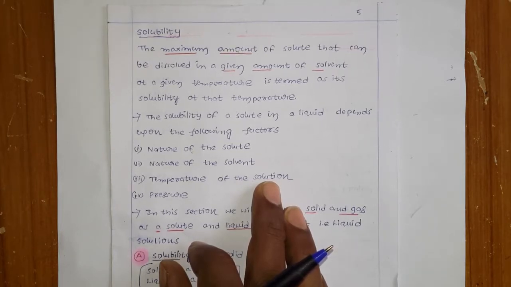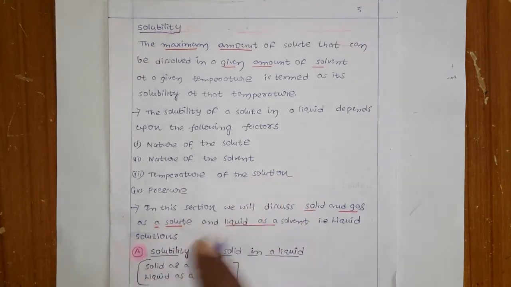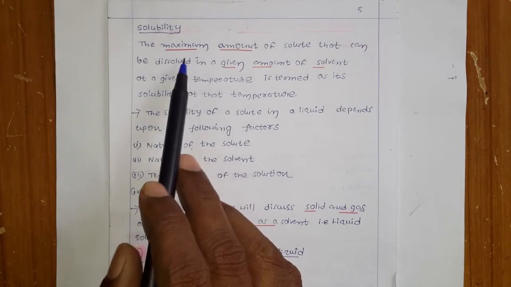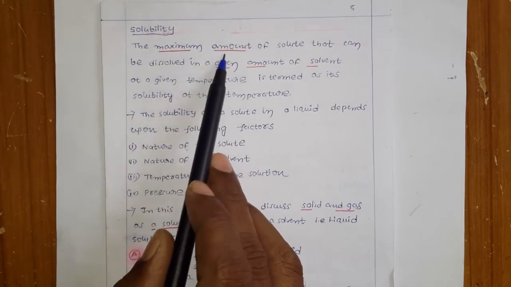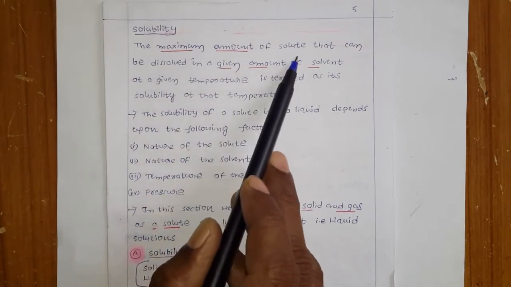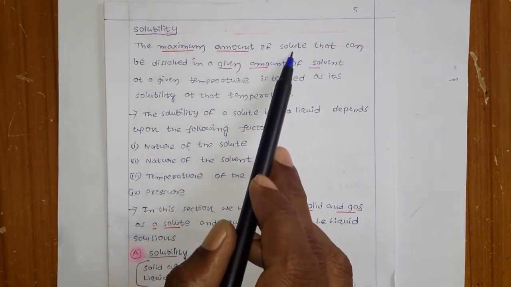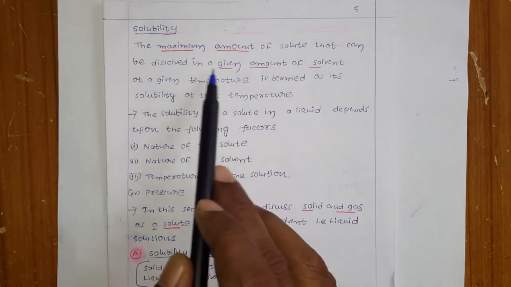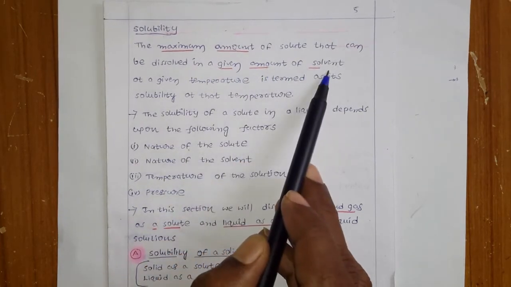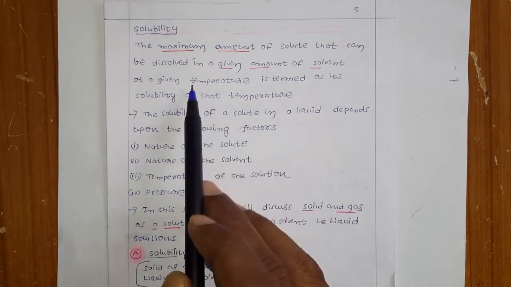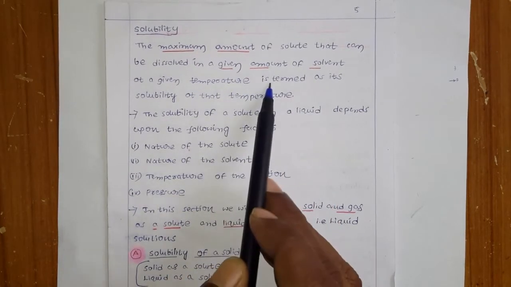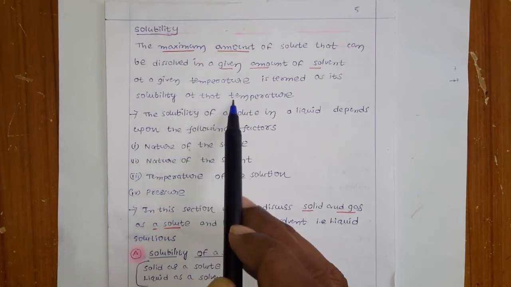But what is the exact definition? What is solubility? It is a very simple definition: the maximum amount of solute, where solute means the substance in the small quantity, that can be dissolved in a given amount of solvent at a given temperature is termed as its solubility at that temperature.